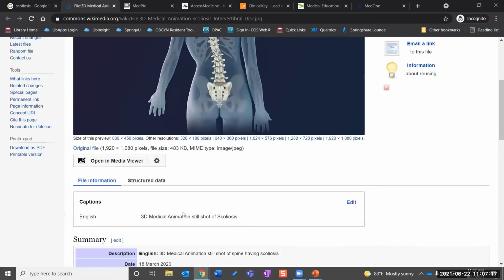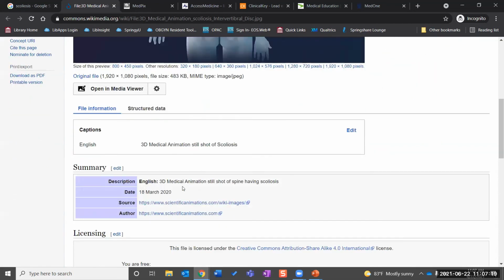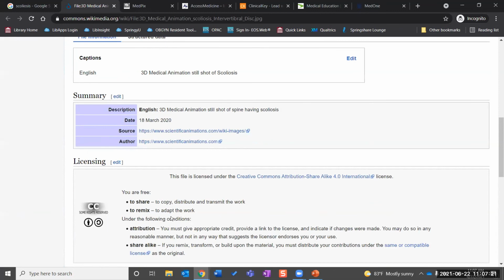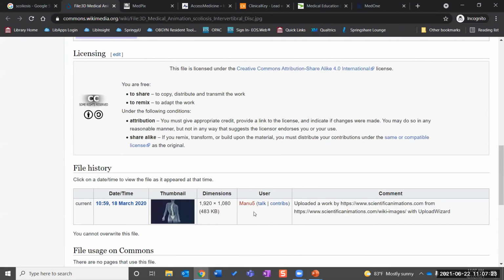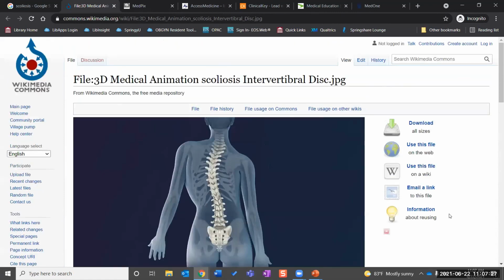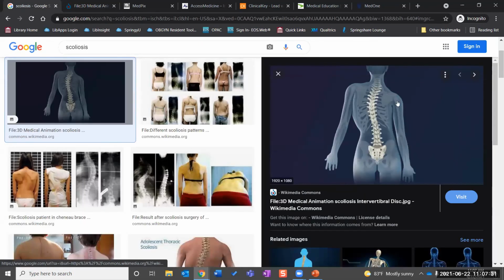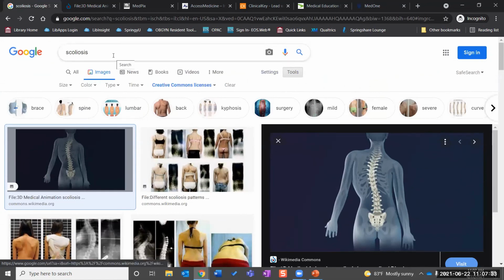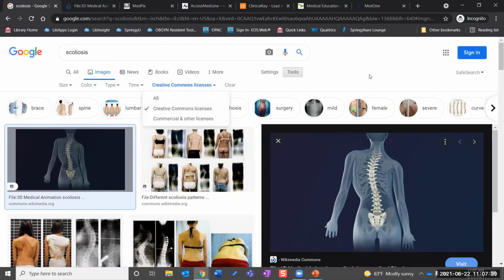And then down here, there should usually be some information whenever they have it. So this is a Creative Commons license, and this one has the user's name. So that's how you can find reusable images on Google Images. Once you do your search, under Tools, you go down to Licenses and look for Creative Commons licenses. You don't have to, but that's one of the easier ways to do it.